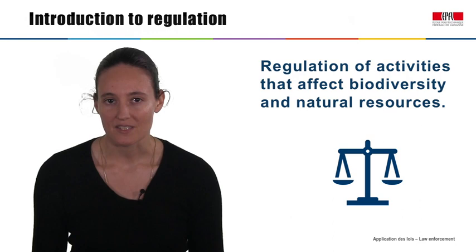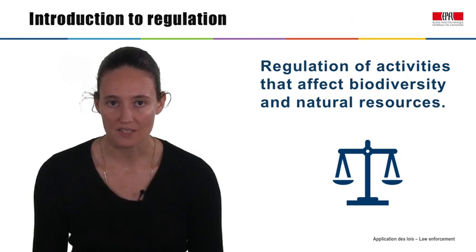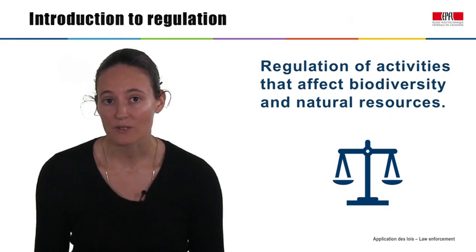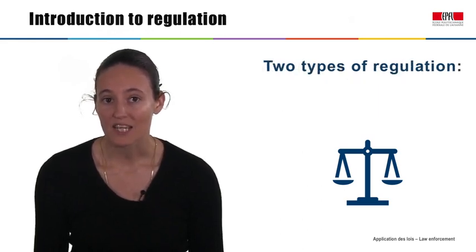As discussed previously, law performs many functions in relation to conservation, from creating rules for judicial proceedings to setting up the basic structures of government. But one of the most important and familiar examples of environmental law is regulation of activities that affect biodiversity and natural resources. There are many different types of regulation.